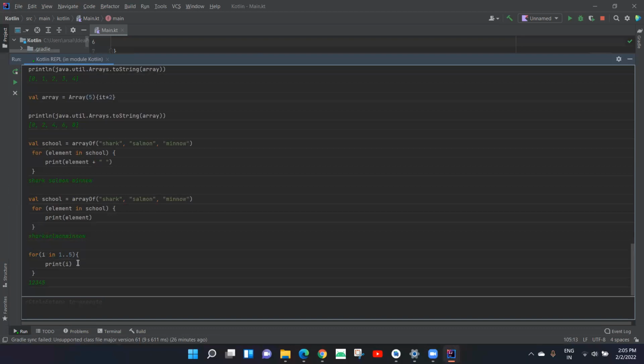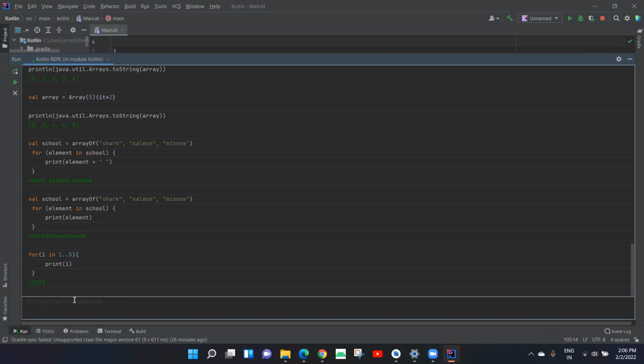Same goes for 3. Then it increments 2 by 1, and it checks, is 3 between 1 and 5? Then it says yes, so it prints 3. Now if it goes to 5, it checks, is 5 between 1 and 5? Yes, because in range we include both the outer bounds. So it prints 5, and it increments the value by 1. Now the value of I is 6. It checks, is 6 between 1 and 5? It says no, so this line will not be executed. Only this would be executed.